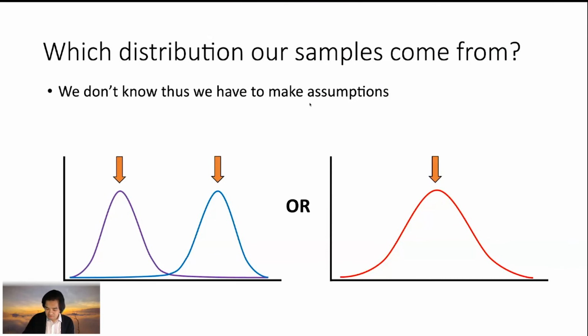We have two conditions. Now we have two possibilities. If we are looking at, for example, two treatments or two populations, and we want to make a comparison between two conditions, there are two assumptions that we should make. The first one is either the measured data coming from different distributions, your first distribution, which is, for example, your untreated, and then your second data coming from the second population. Or is it going to be coming from the same very wide distribution?